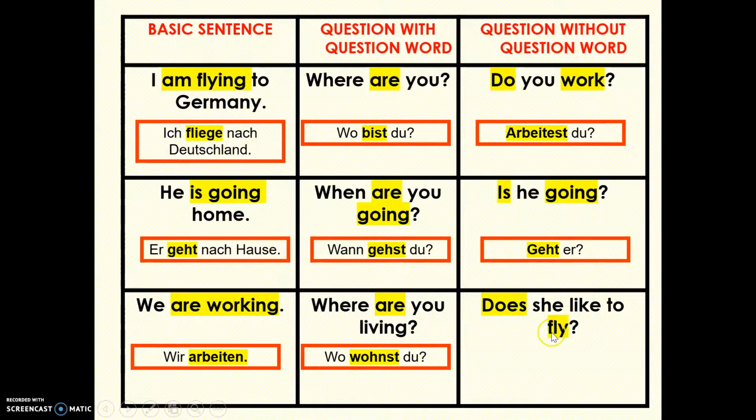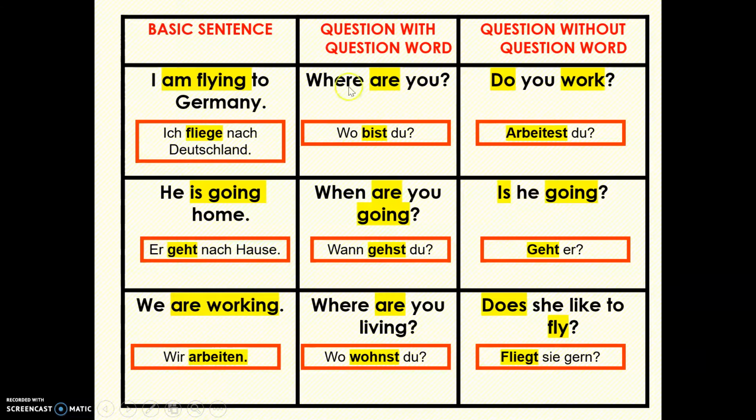Does she like to fly? We're going to get rid of the does and use the verb that has meaning, which is fly, and put it in that spot first. We're going to conjugate it for she. Fliegt sie gern?